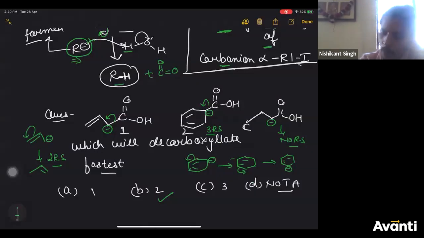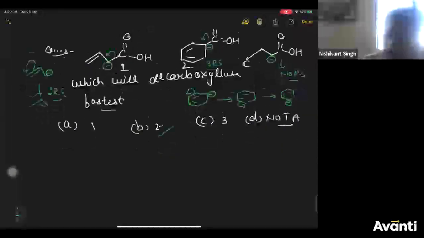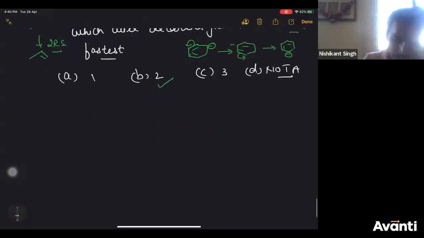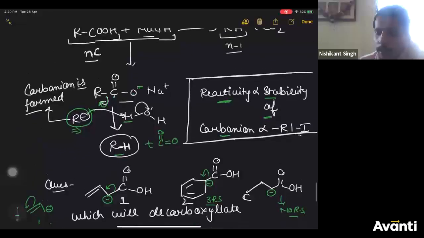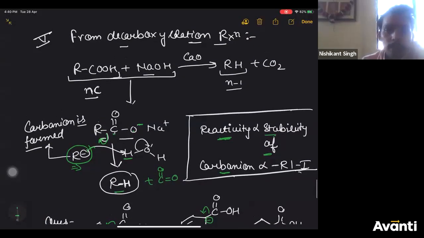All right. Now let's take the next preparation method. Any doubts in decarboxylation? Anyone, please ask. Any doubts till decarboxylation, please ask. I'm giving you a window of 1 minute. You can ask whatever doubts you have. After that, I'll take other methods. Any doubts till decarboxylation? Anyone, please ask. I'll go ahead with the next reaction then.